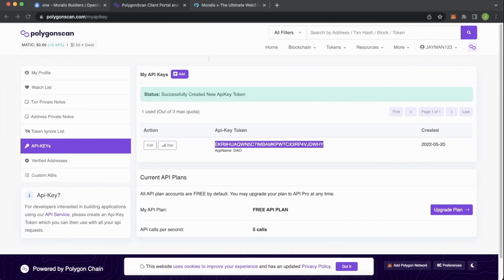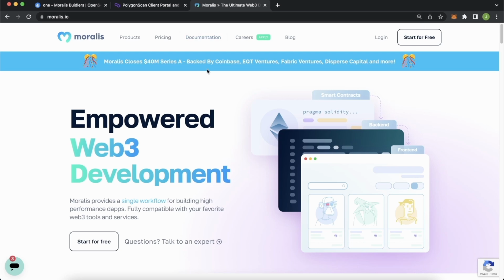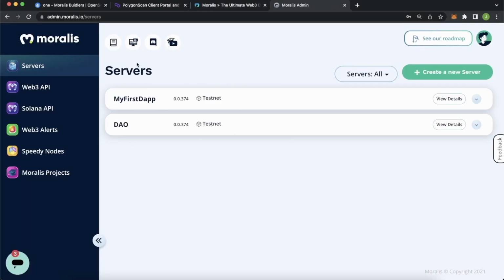And then heading back to our browser, let's go to moralis.io. This is your one-stop place for everything Web3, which also gives you speedy nodes. So go ahead and log in. After you log in, you'll come to your server page, but you'll want to go to your speedy nodes over here.